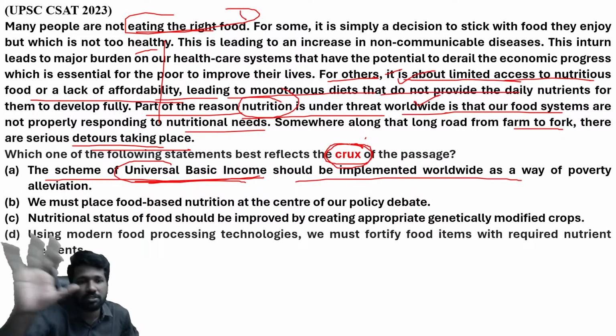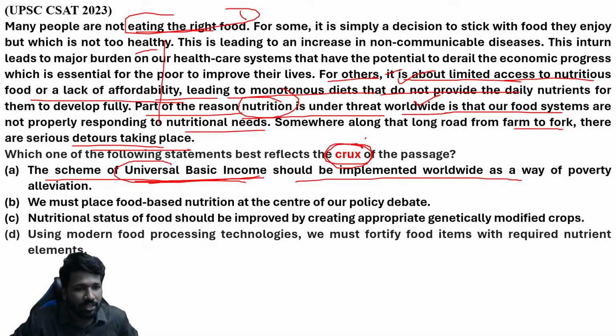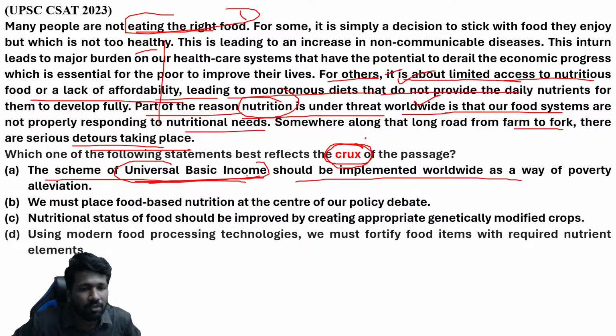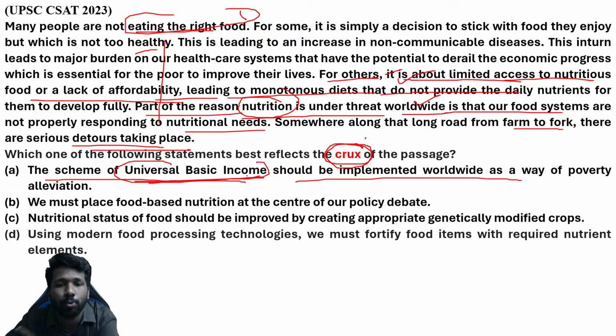What is mentioned in the passage, that is the crux of the passage. So the scheme of universal basic income, there is no mention about any such scheme in the passage. The passage only focuses on the problem, not the solution. That is why option A clearly can be eliminated. I hope it is clear.